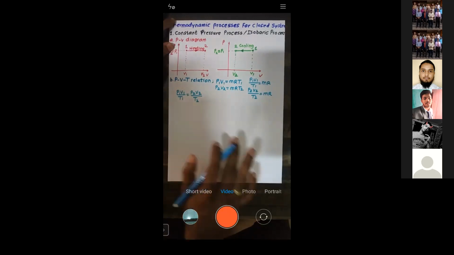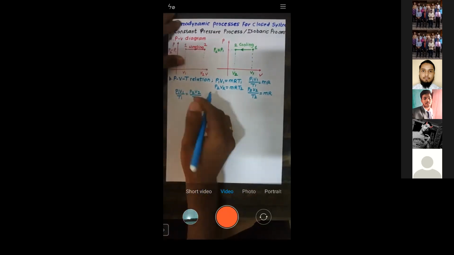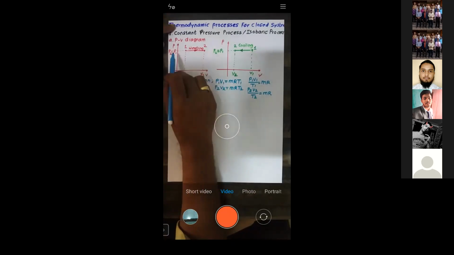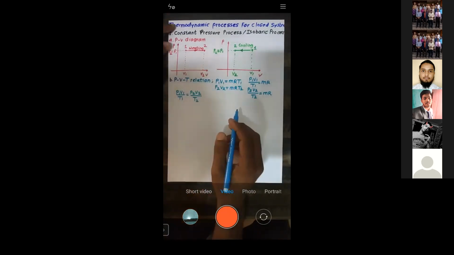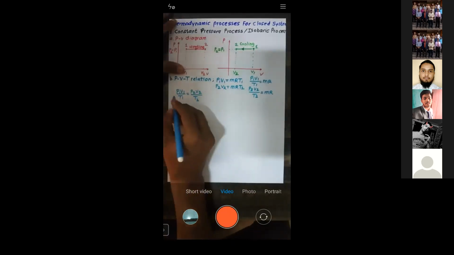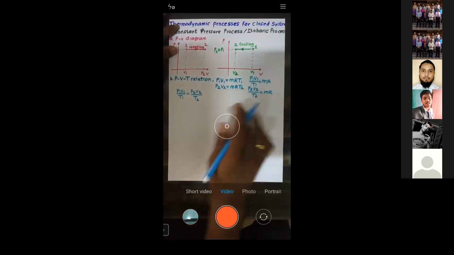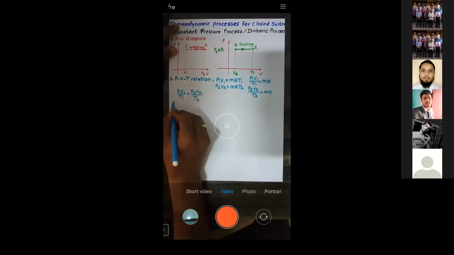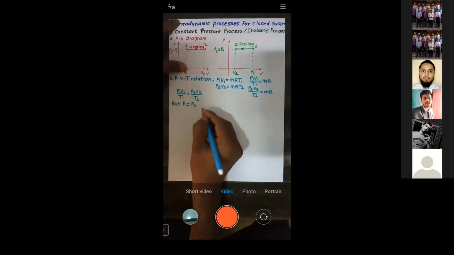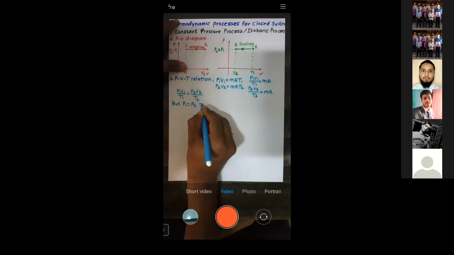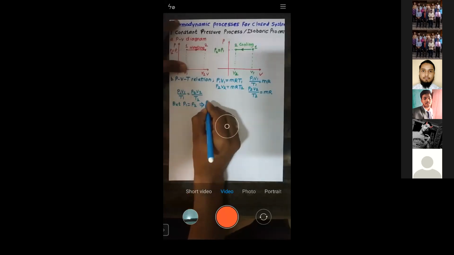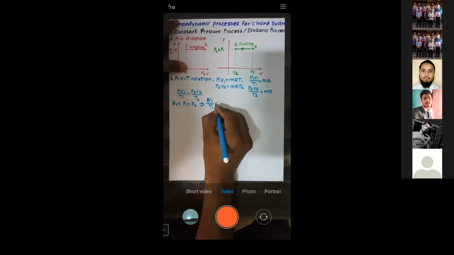But here, in this process, P1 is equal to P2; the pressure is the same. That's why I will write this equation as V1 by T1 is equal to V2 by T2.